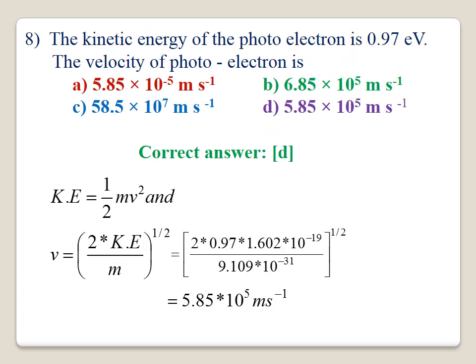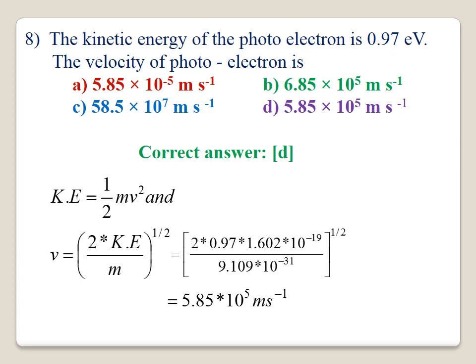Question number 8. The kinetic energy of the photoelectron is 0.97 electron volt. For the velocity of the photoelectron, you know very well, the kinetic energy will be equal to half mv square. From that we calculate the value of v, the velocity of the electron, which will be equal to 2 ke by m whole power half. You substitute the values of ke and m in the equation, and you will get the velocity of the photoelectron.